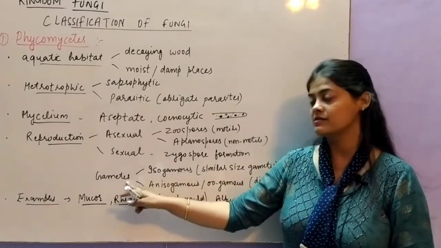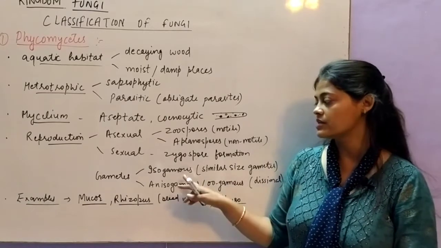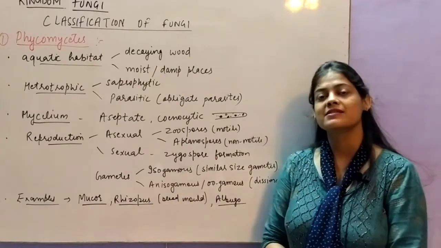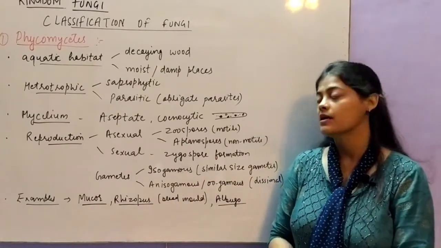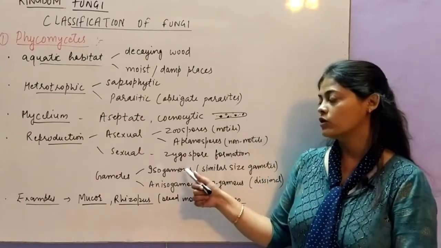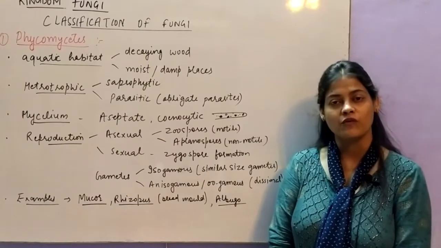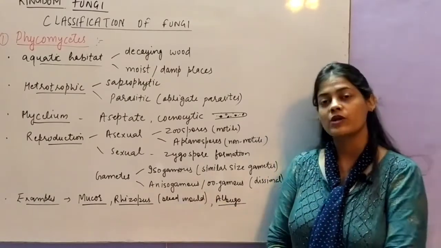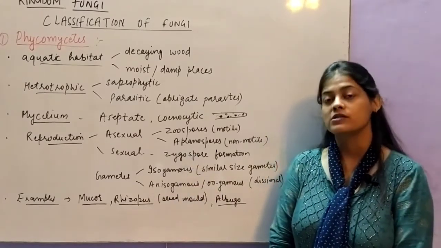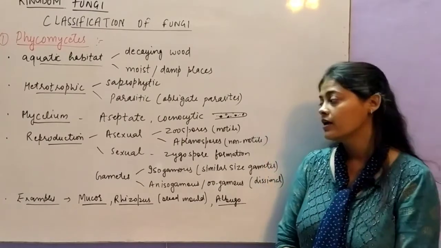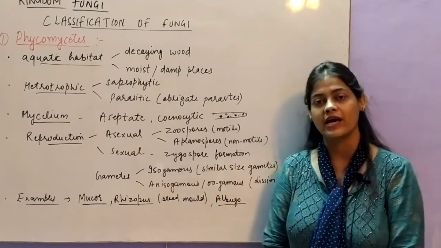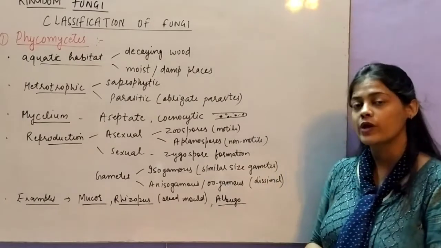One important point here is the gametes, they show 2 types of conditions: either they can be isogamous or anisogamous. Isogamous is the condition in which the 2 gametes are similar in size, or you can say morphologically similar gametes. ठीक है, तो ये वो condition होती है जिसमें दोनों gametes morphologically same होते हैं. और anisogamous is the condition in which the 2 gametes, because we are talking here about sexual reproduction, और sexual reproduction में हम 2 gametes को consider करते हैं. तो यहाँ पे अगर दोनों gametes morphologically similar नहीं हैं, then this condition will be called anisogamous, या फिर हम इसको oogamous भी बोल सकते हैं.